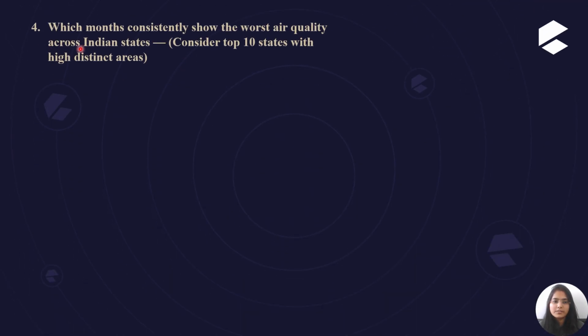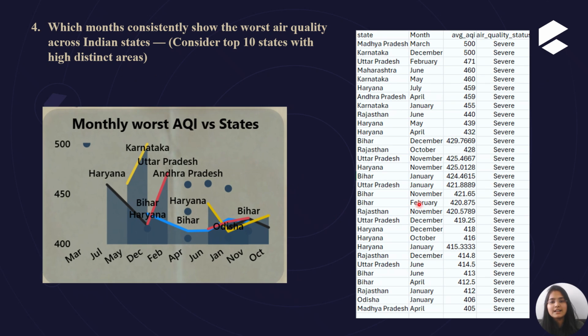So this is the fourth question of the analysis. Which month consistently saw the worst air quality across the Indian states? Consider the top 10 states with the highest distinct areas. So these are the answers to this question. You can see that Madhya Pradesh and Karnataka have the highest level of AQI, and you also see that March and December see bad AQI levels. So these 2 months have the worst air quality across the Indian states.